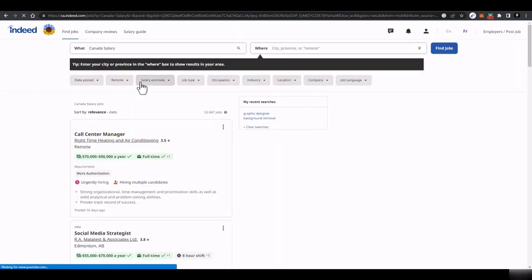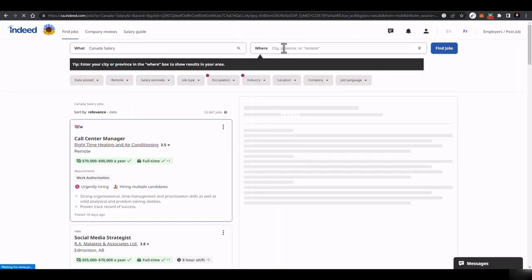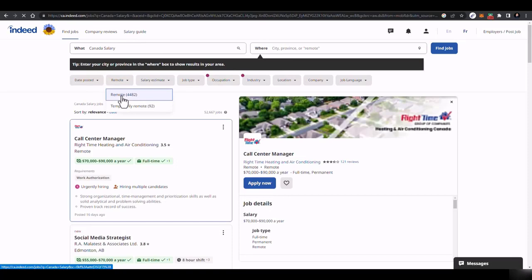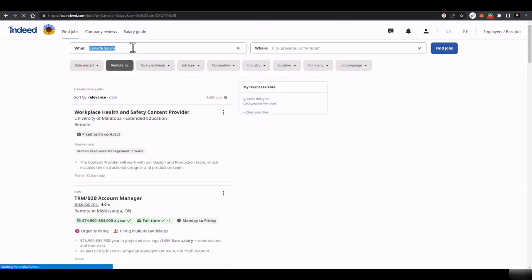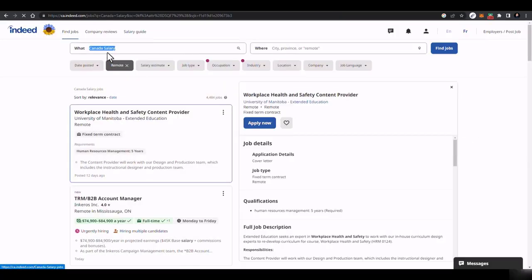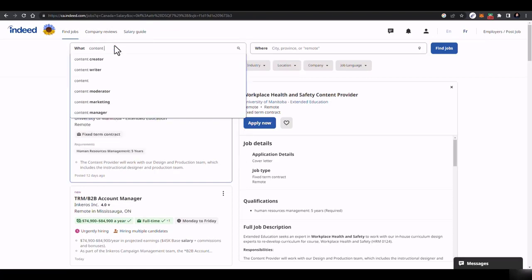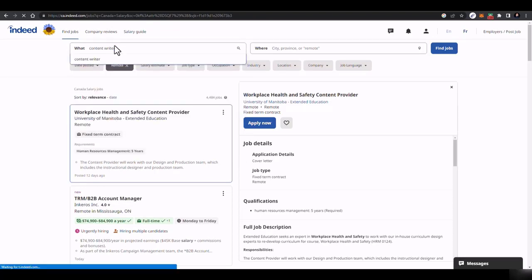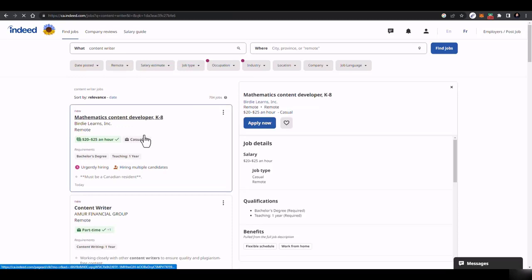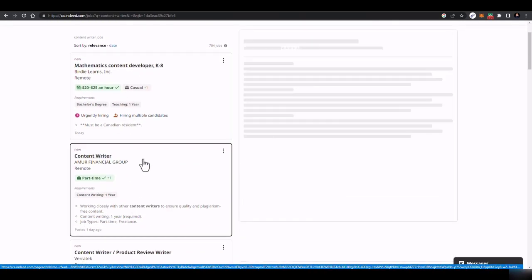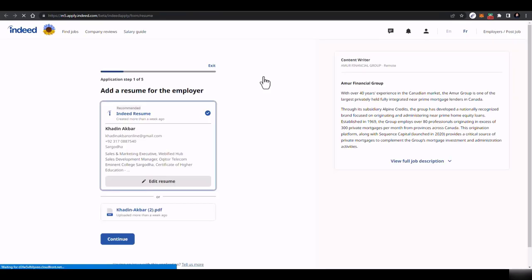And after going there, this is now Indeed Canada. Just select the location as remote, and here search for content writer or copywriter or these kinds of things, and here you will get a lot of jobs. Just click on apply for these jobs, and if you apply to 100 jobs and get only one job, you can make around 1000 to 1500, something around this, using this content writing job.